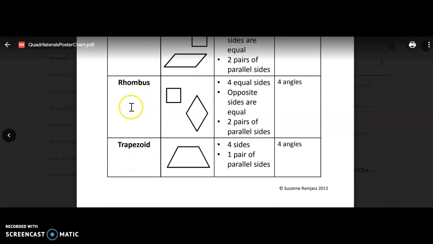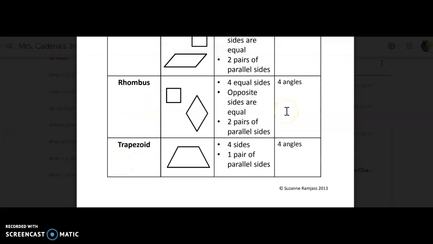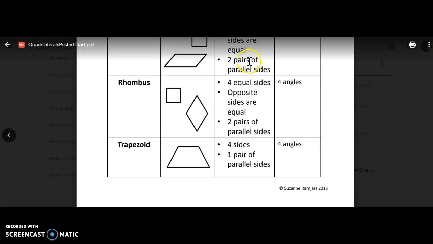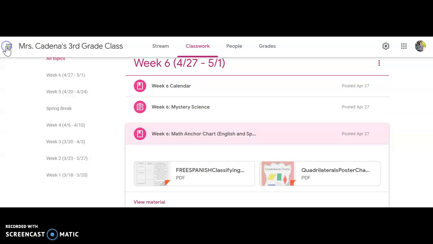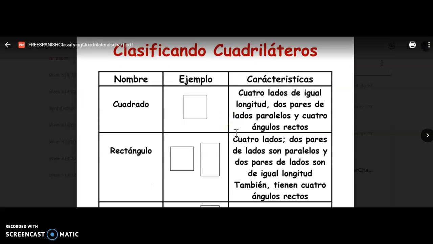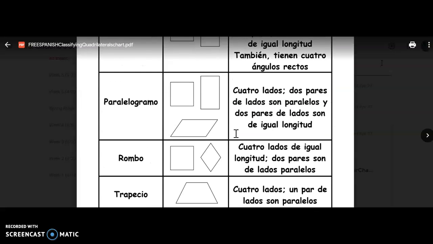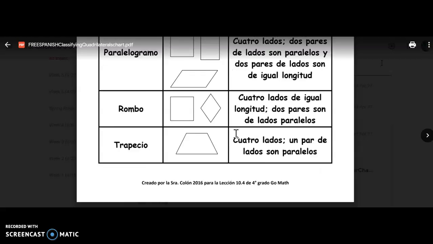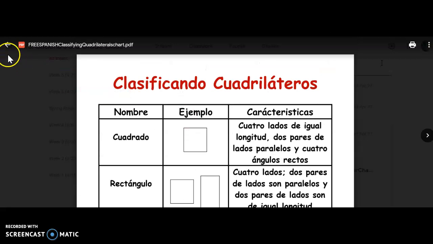These are the attributes of a rhombus. So this is something you can come back to if you're getting stuck on that IXL. What else do we have? Edgar, this is for you. This one's in Spanish, if you think mom and dad can help you. Same idea, just in Spanish for you.